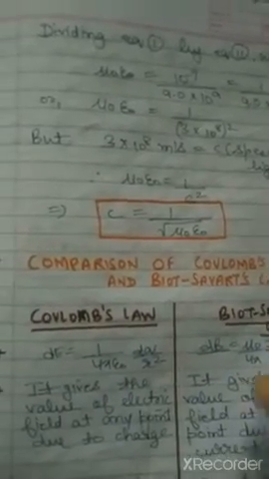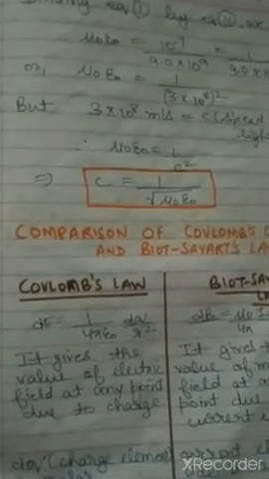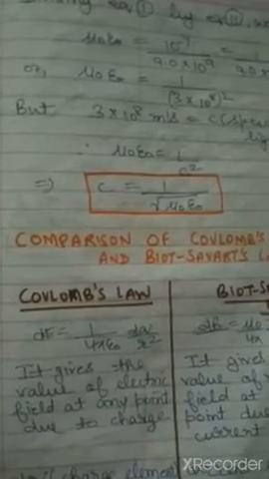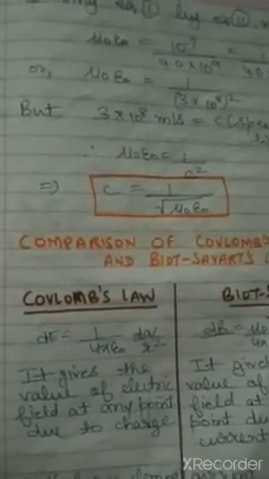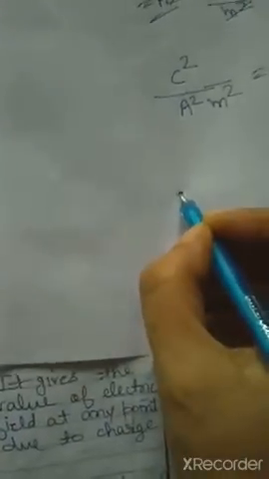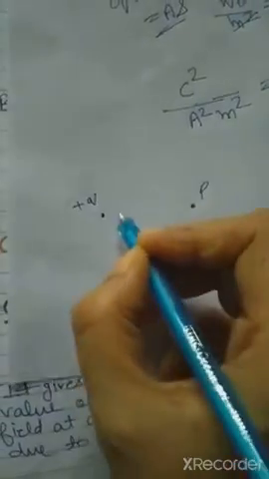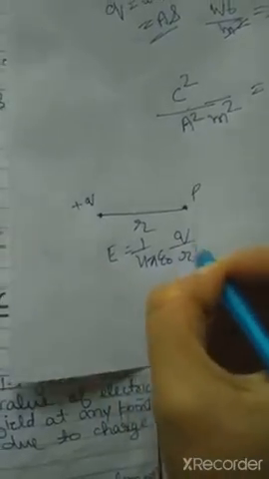So first, by Coulomb's law we can get the value of electric field at any point P due to a charge. Clear? So we know that E is equal to 1 by 4 pi epsilon naught Q by R square. If you remember, electric field due to a point P, here is the point P, and here we are finding due to a charge the electric field. This is the distance R. So E is equal to 1 by 4 pi epsilon naught Q by R square.